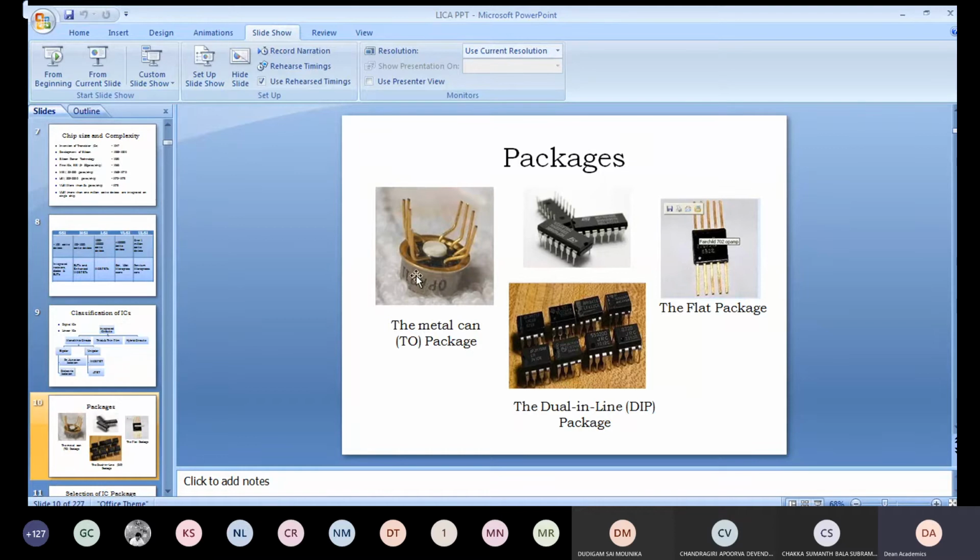This is metal with metal, therefore its name is called metal can. And then this is two lines, dual inline package, and this is flat pack. For some applications, some regulator ICs, all that, they require this type of package.